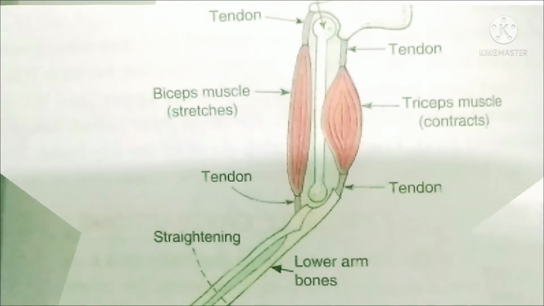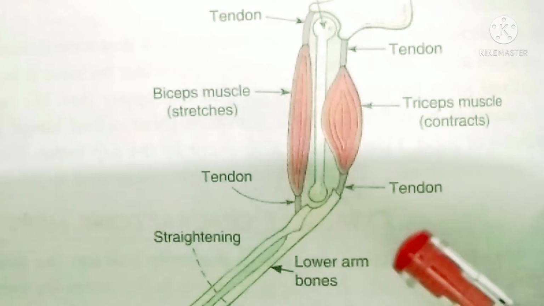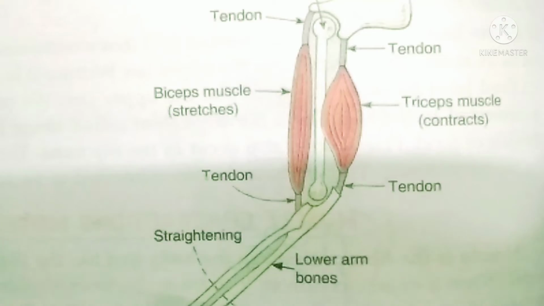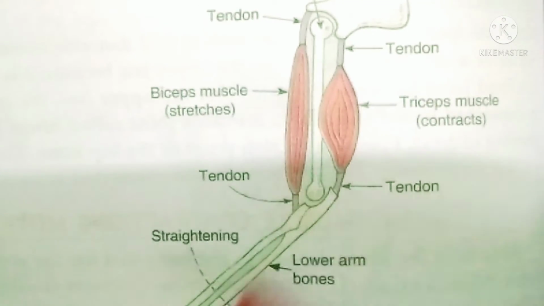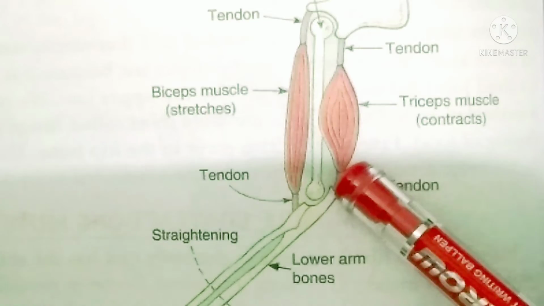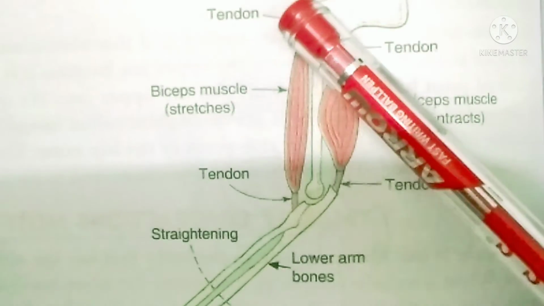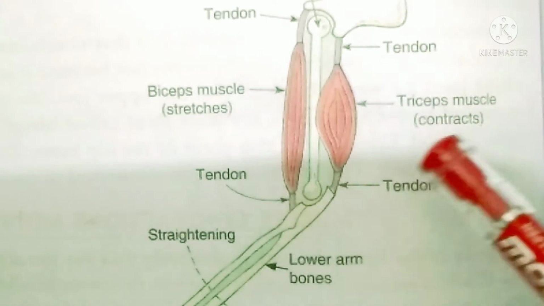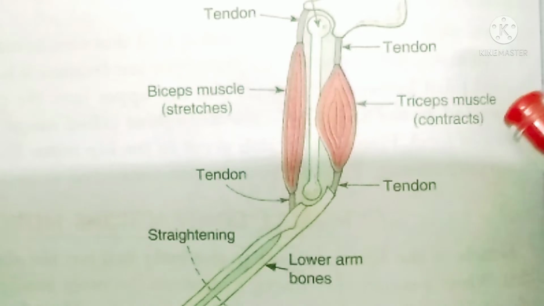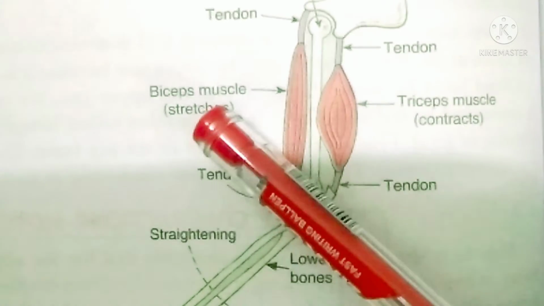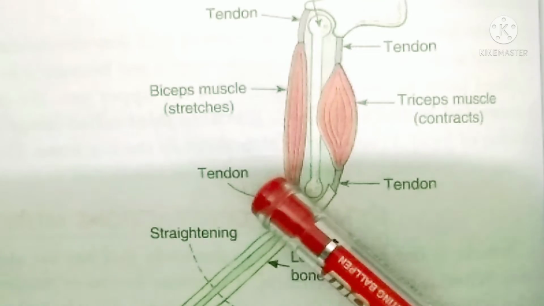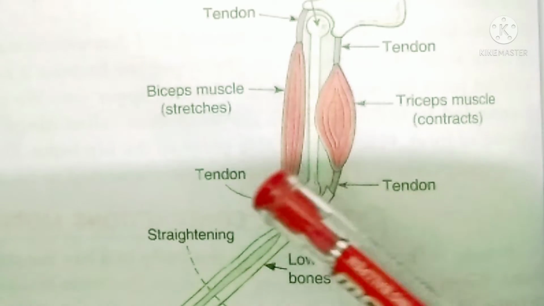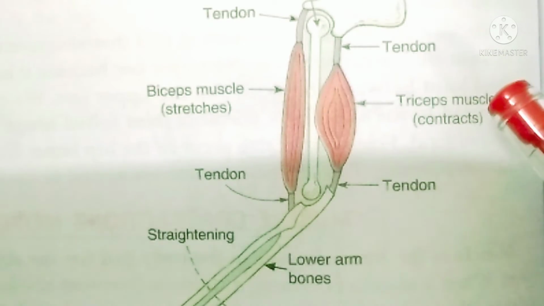Now let us see another one that just now we discussed. When we straighten our arm, see, this is your lower arm. When you are straightening, what happens? See, here is the tendon, here is the tendon, here is the tendon. These tendons help us to join the bones to the muscles. Now here what happens to the triceps? It contracts and this will expand or stretch. The biceps will stretch.